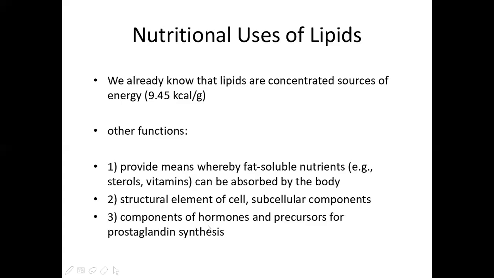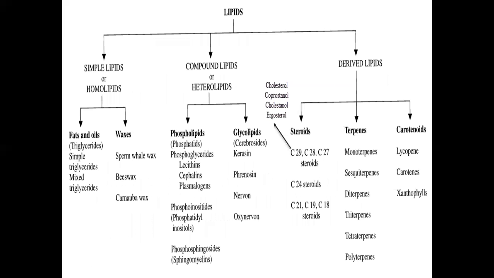Lipids are components of hormones and precursors for prostaglandin synthesis. As I told, steroids are hormones. They are components of some of the lipids. They are hormones also, and they also act as precursors for prostaglandin synthesis. For prostaglandin synthesis, lipids are helpful. Now, till now we have seen what fatty acids are, what triglycerides are, right?